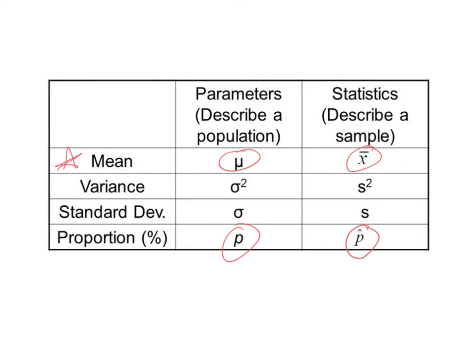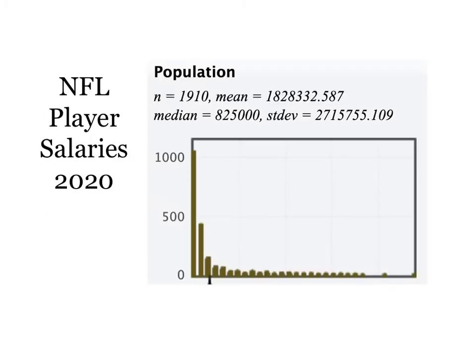Which is often the case when you're sampling out in the real world. You may be sampling from a situation where you don't know a lot about the population to begin with. So the central limit theorem allows us to still use the rules of our sampling distributions if certain conditions are met. Now, the graph you're seeing on the screen shows the NFL player salaries in 2020, so this year.